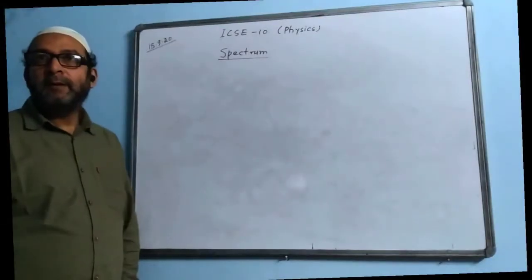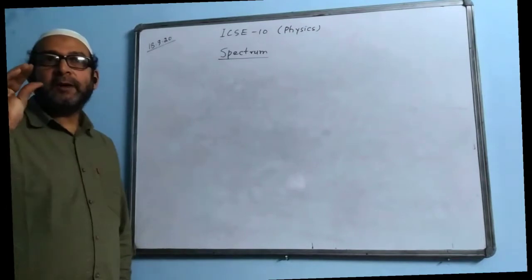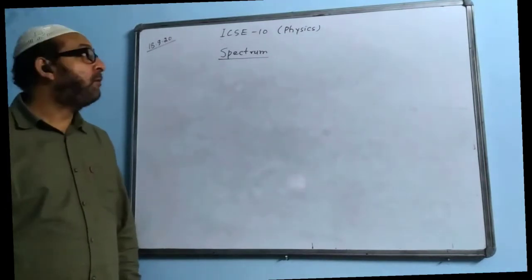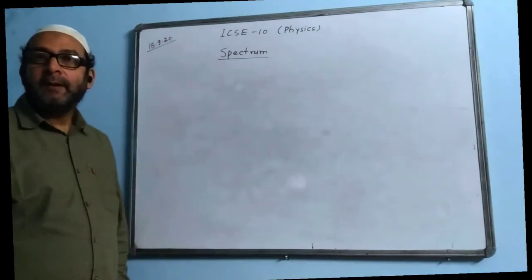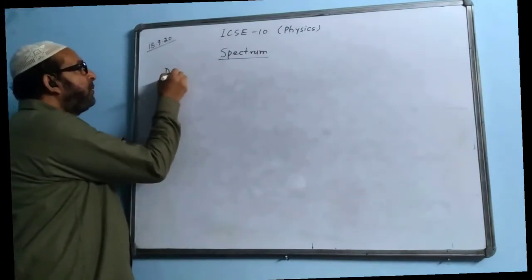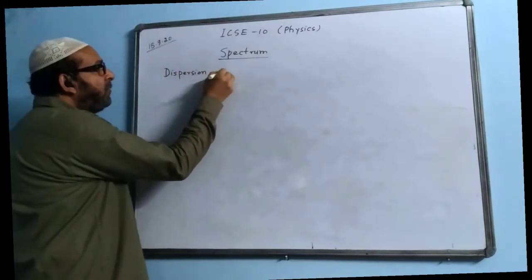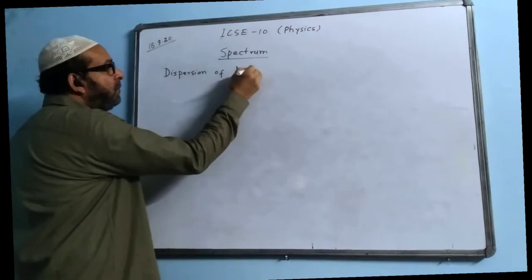Spectrum. Now they have reduced the syllabus, so the syllabus has become quite short from this topic, spectrum. The first thing you have to learn is dispersion of light. Dispersion. I think you have done it in the lower classes, but once again, dispersion of light.